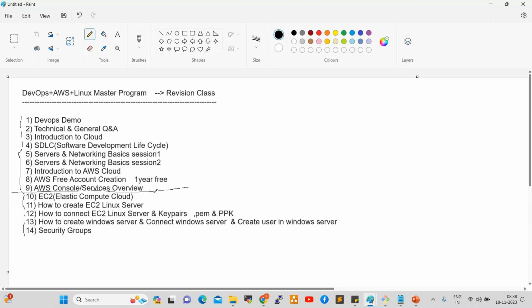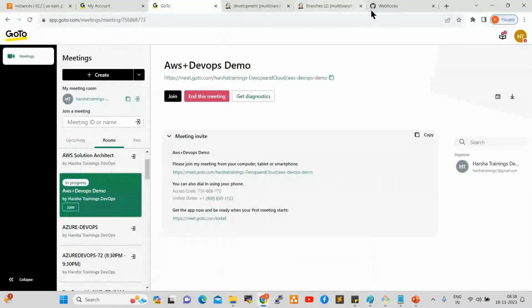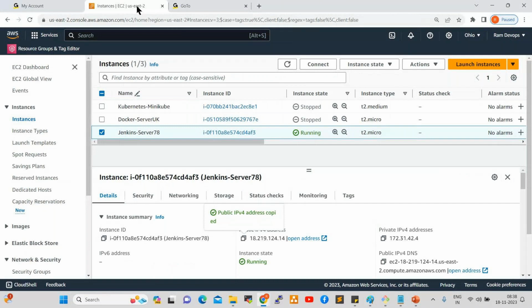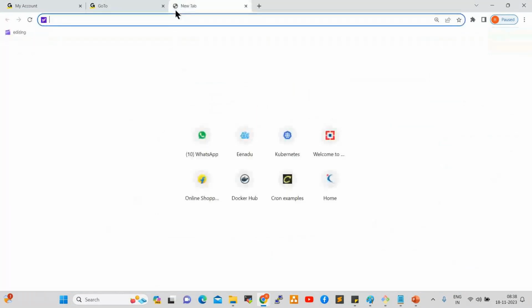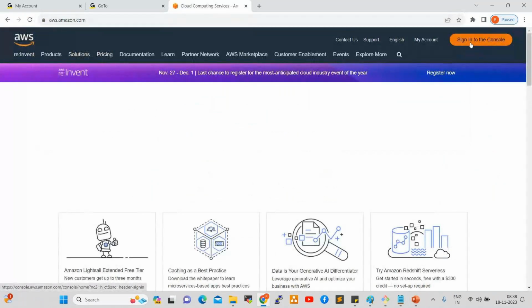Now let us go to the AWS console. This is my AWS console. If you want to open this console, go to the browser, aws.amazon.com, and click on sign in to the console. Give your username and password. I already saved my credentials, that is why I'm able to log in directly.